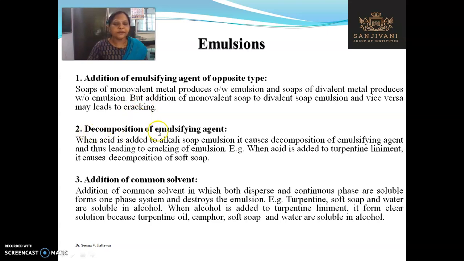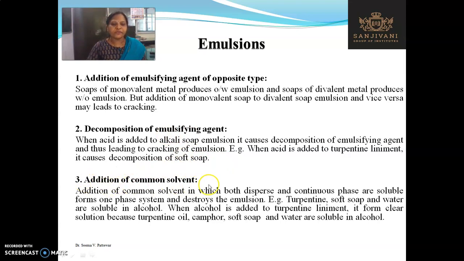Next is the decomposition of the emulsifying agent. When acid is added to the alkali soap emulsion, it produces decomposition of the emulsifying agent and thus leads to cracking of emulsion. Example, when acid is added to the turpentine emulsion, it produces decomposition of the soft soap. So in case of turpentine emulsion, soft soap is the emulsifying agent. Due to decomposition of the emulsifying agent, the emulsion will get cracked.